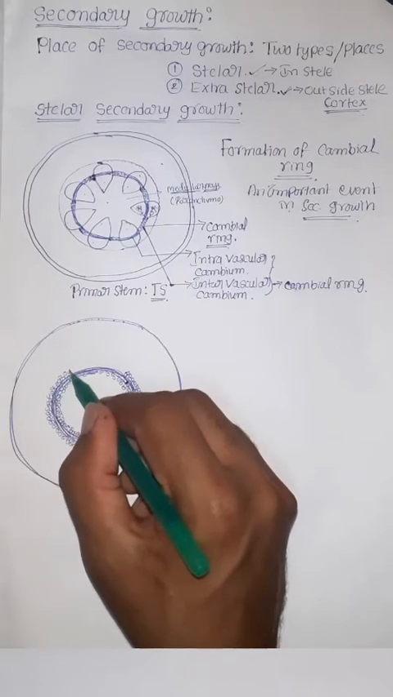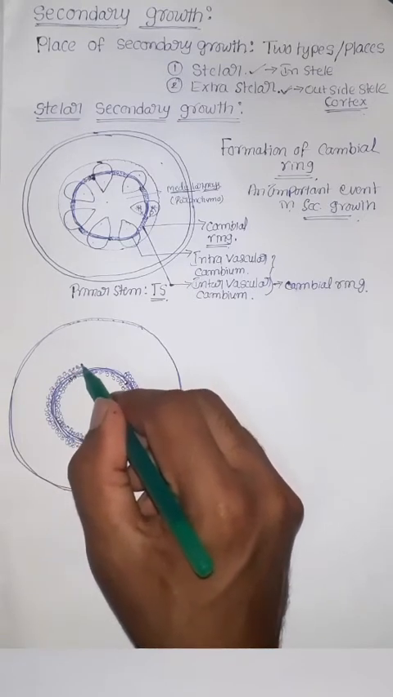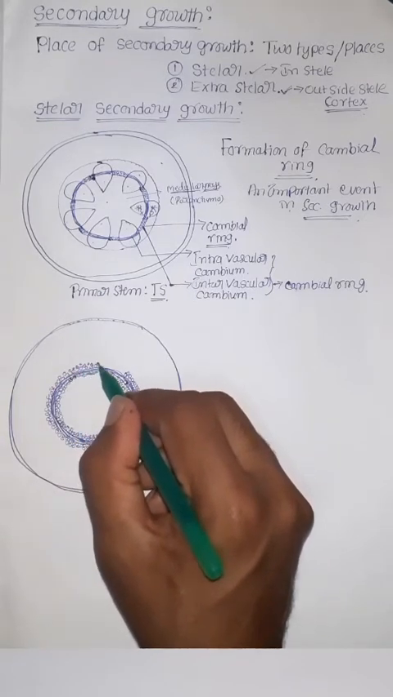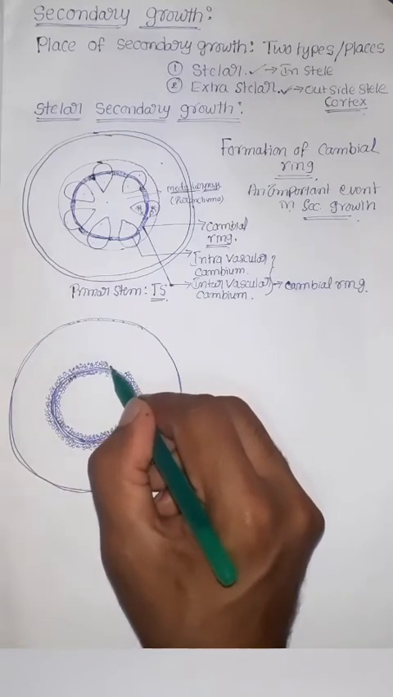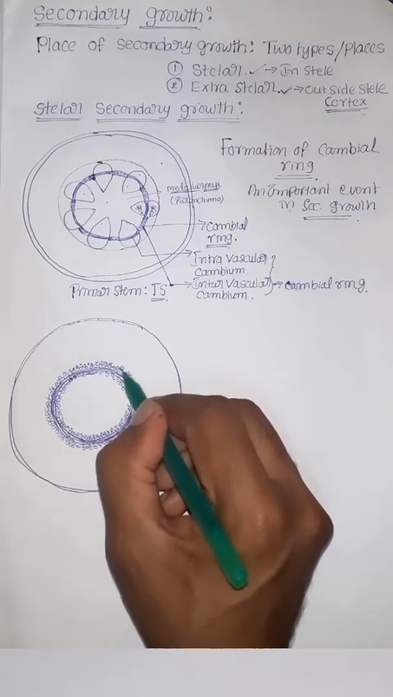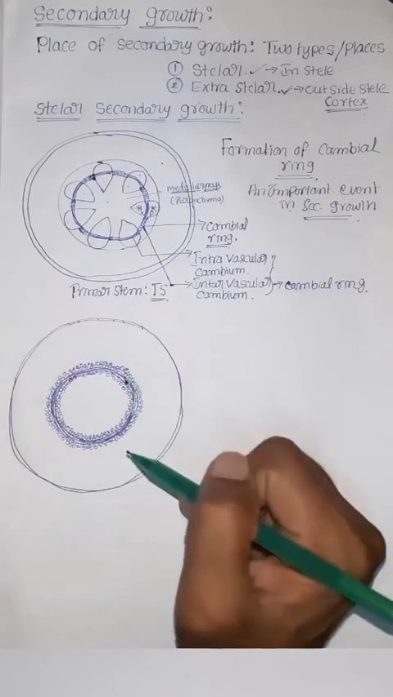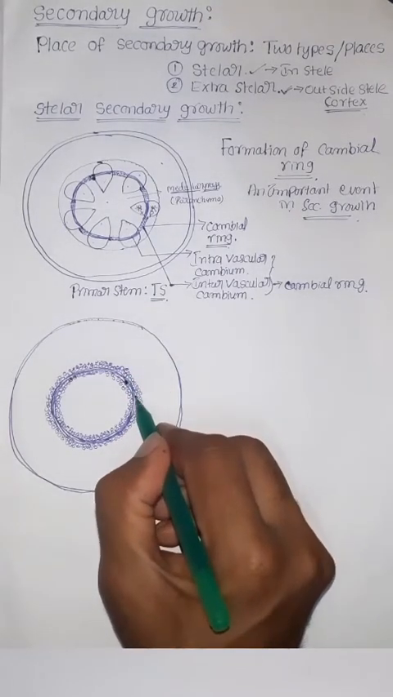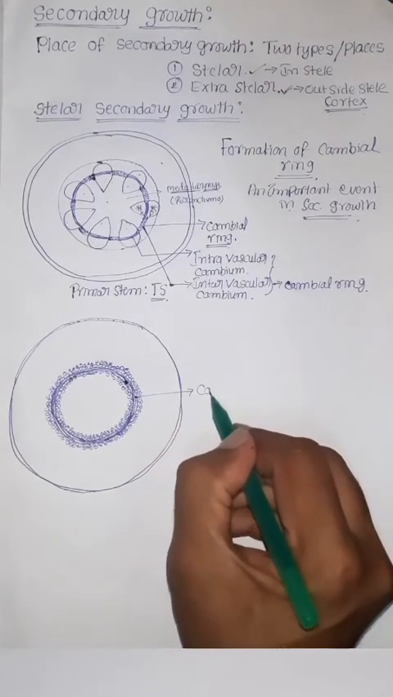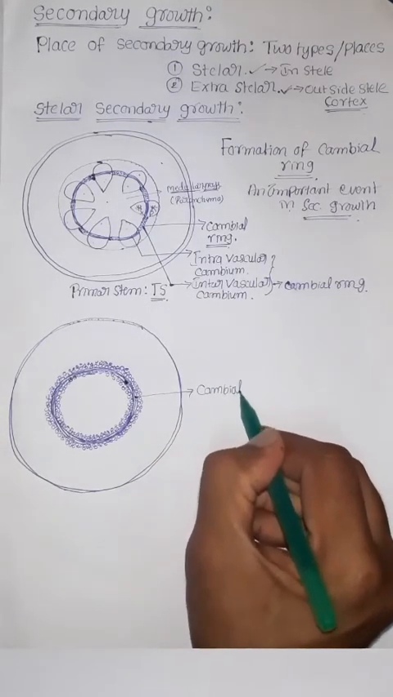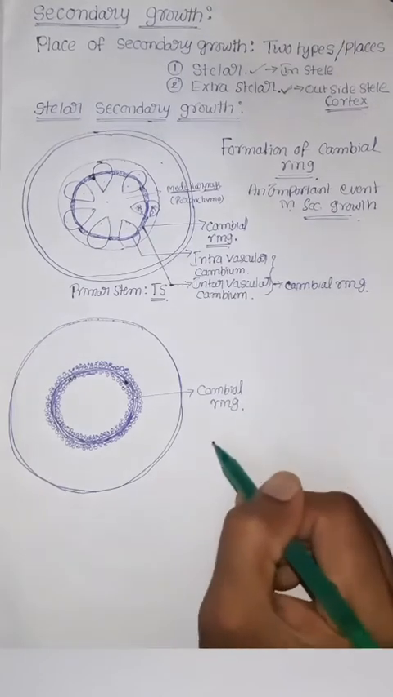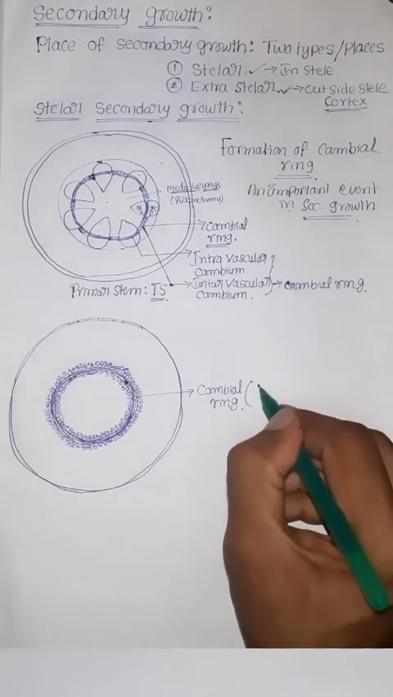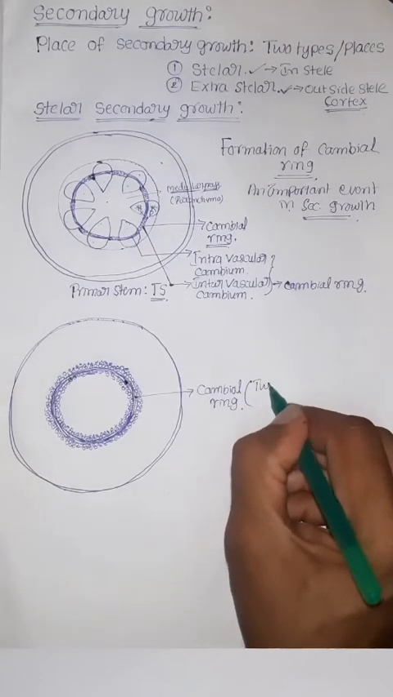At the end, we will get a layer of tissue on the outside and a layer of tissue on the inside. In total, we get two layers of tissues. It is the cambial ring. It consists of two types of cells.